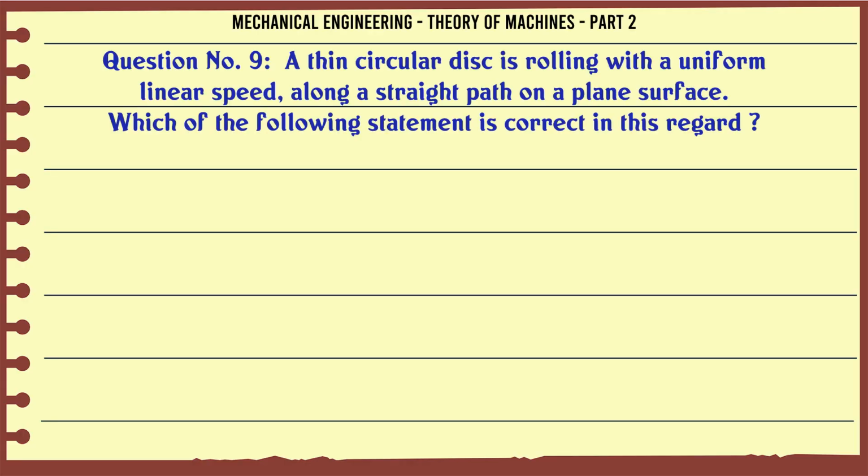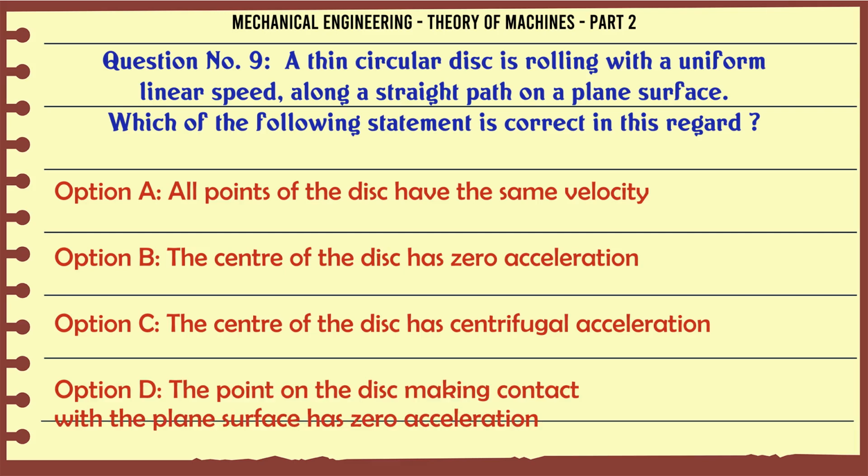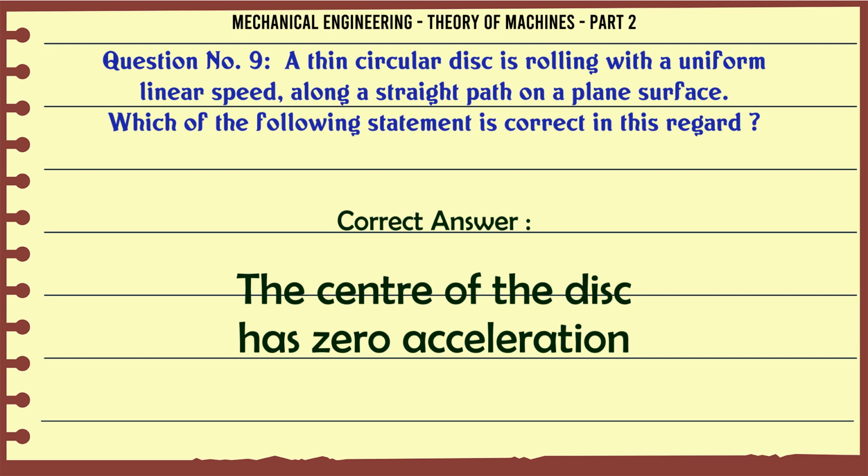A thin circular disc is rolling with a uniform linear speed along a straight path on a plane surface. Which of the following statements is correct in this regard? A. All points of the disc have the same velocity. B. The center of the disc has zero acceleration. C. The center of the disc has centrifugal acceleration. D. The point on the disc making contact with the plane surface has zero acceleration. The correct answer is: the center of the disc has zero acceleration.